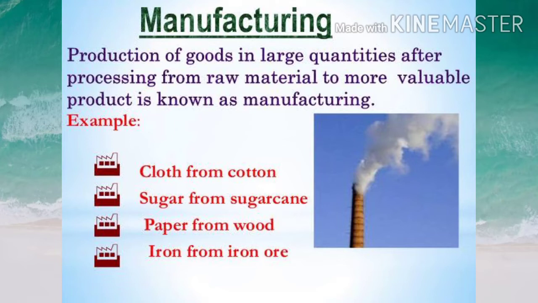So that means we are producing something in bulk after processing from the raw materials that we are getting from the primary sector to more valuable products to earn profit. That is known as manufacturing. For example, paper is manufactured from wood pulp, sugar from sugarcane, iron and steel from iron ore, and aluminium from bauxite.